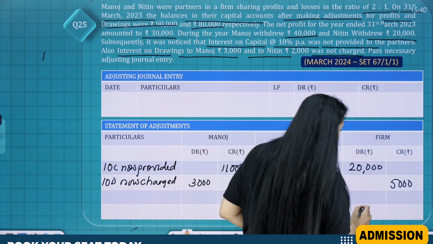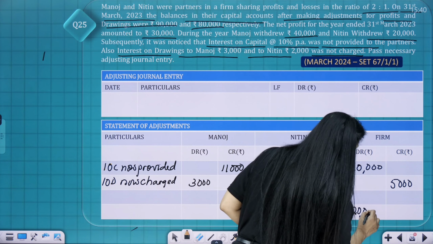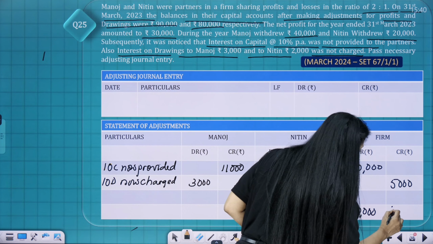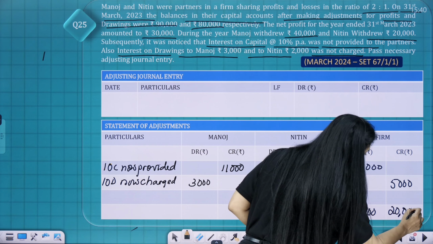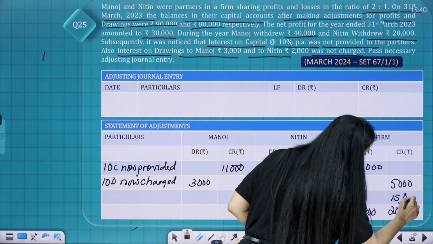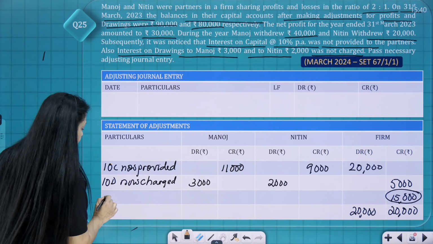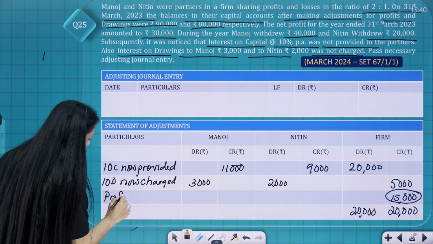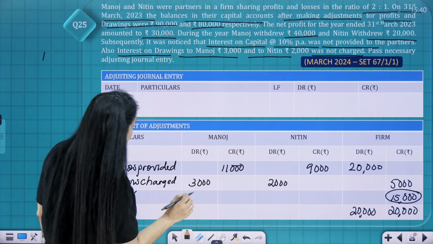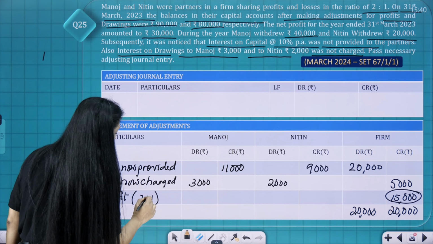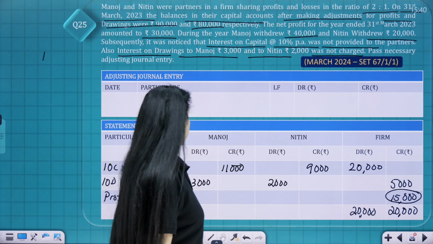Now close your firm. It's 20,000, and the balancing figure is 15,000. Distribute it in which ratio? 2:1 ratio. So 10, 5, 5 is a 10.